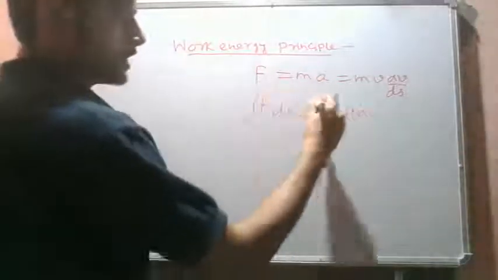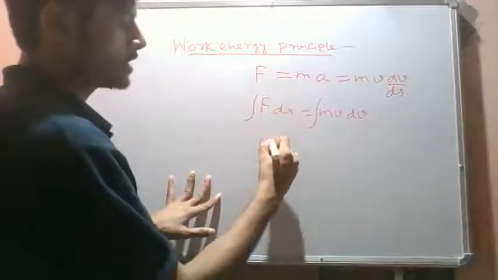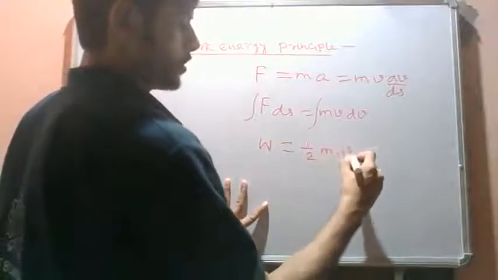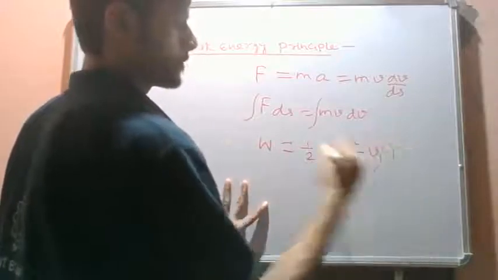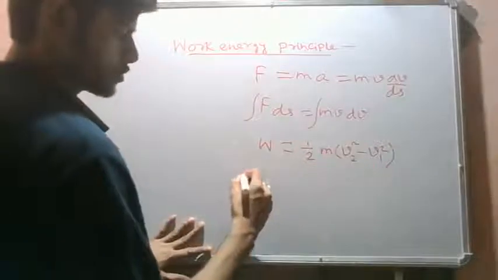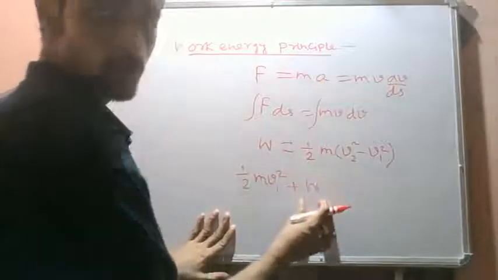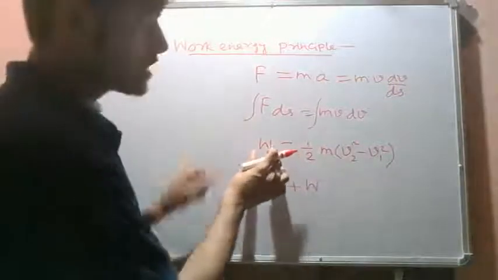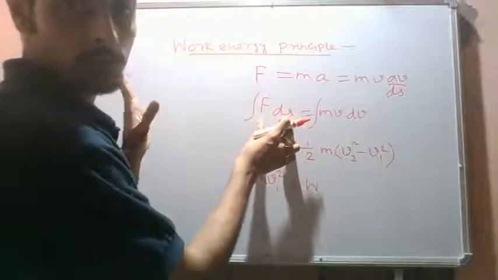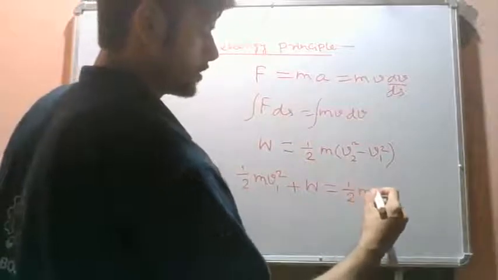If we integrate, we see that this quantity corresponds to the work done, as we have just seen. And this quantity becomes half m (v2 square minus v1 square). So we can take this over to this side: half m v1 square plus the total work done by all forces. There are external forces which are displacing the particle, so this is nothing but the work done by all forces, and this equals half m v2 square, right?